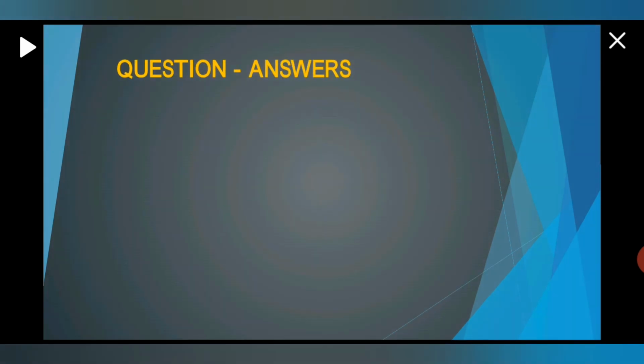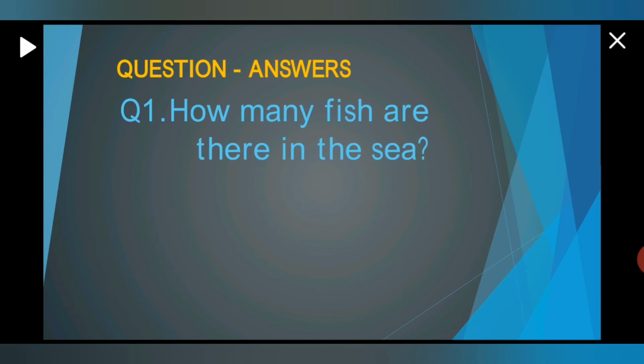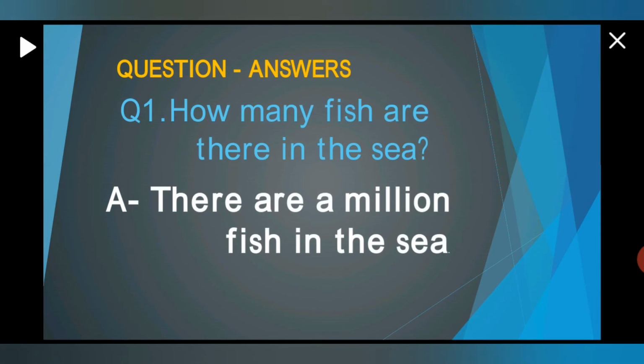Now let's see the question answers. The first question we have: how many fish are there in the sea? So there are 1,000,000 fish in the sea. Children, you can see here that the plural of fish is also fish. We will not write fishes, right? The plural and singular of fish is fish only. So how many fish are there in the sea? There are 1,000,000 fish in the sea.